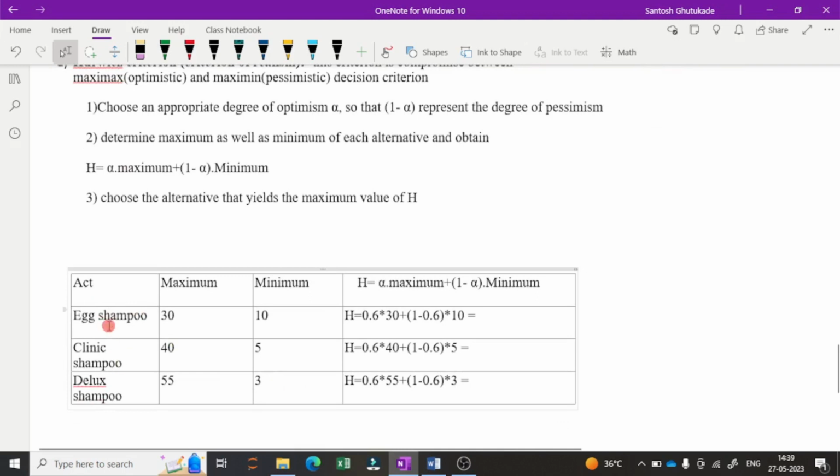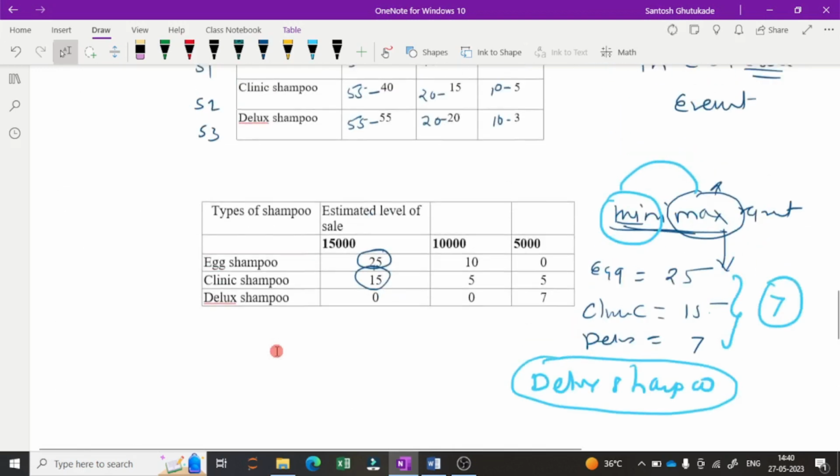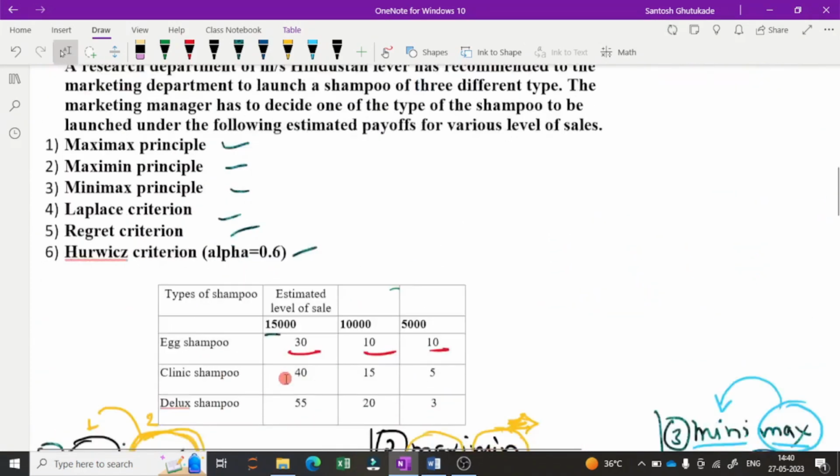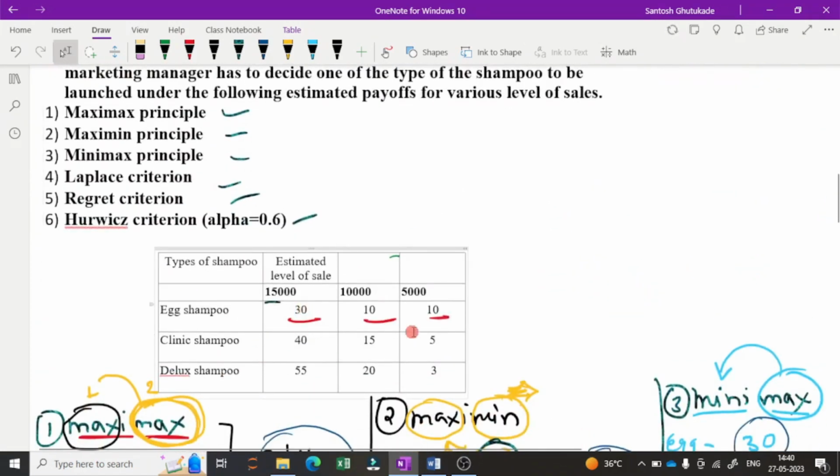Here we have egg shampoo, clinic shampoo and deluxe shampoo. For each one we have to find the maximum value and minimum value. From the problem, for egg shampoo the maximum value is 30 and the minimum is 10.